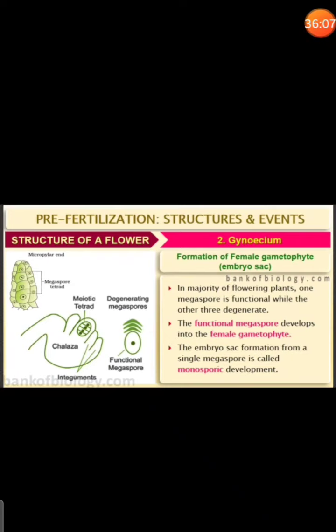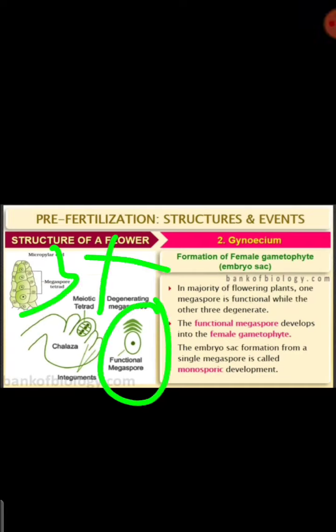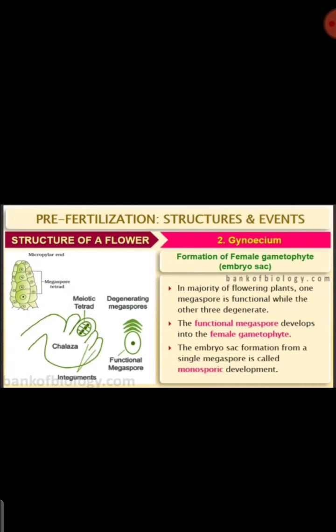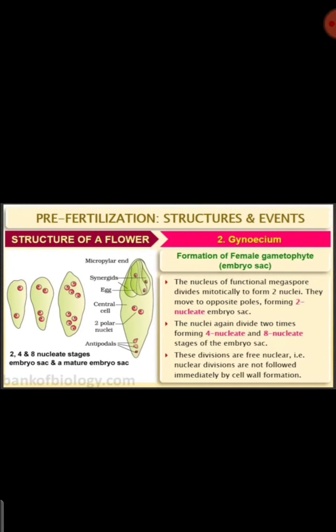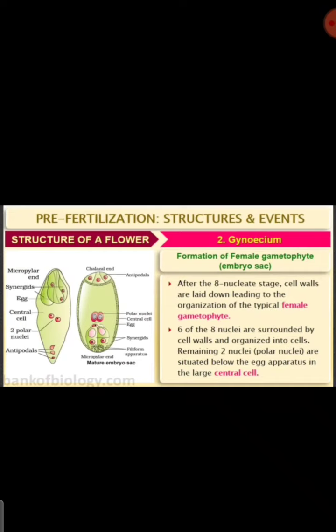So now it will form the megaspore tetrad, and in that, 3 will degenerate and only one functional megaspore will be formed. Since it is a single megaspore, we call it monosporic development. Then it will undergo mitotic division, so the nuclear region divides 2 times, forming 4 nucleate and then 8 nucleate structures.